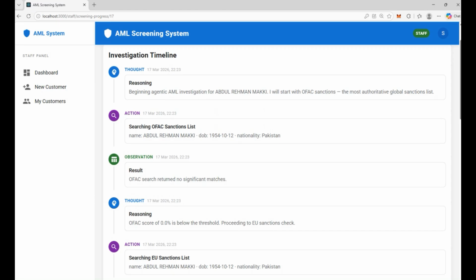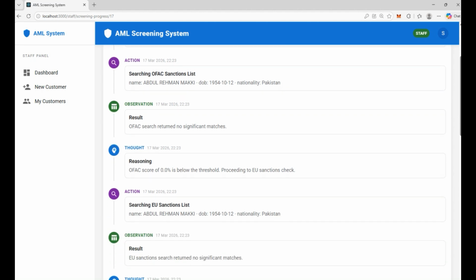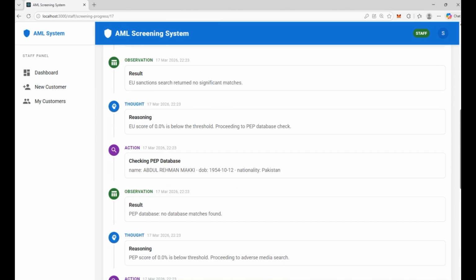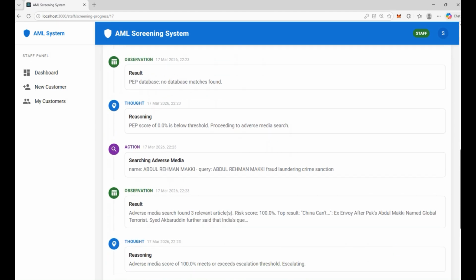Since I told you this name was in the UN sanction list, since I have put only OFAC and EU sanction list, this name was not in that list. That is the reason why it got 0% score. Also in the PEP database, his name was not there.